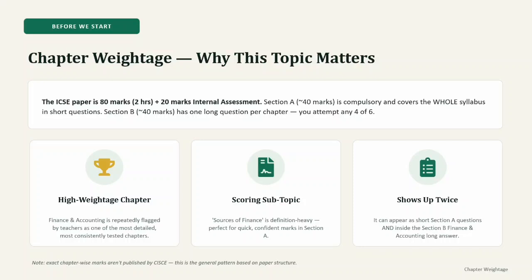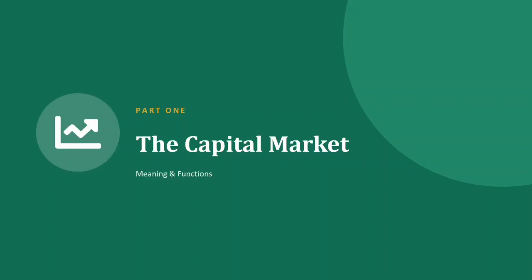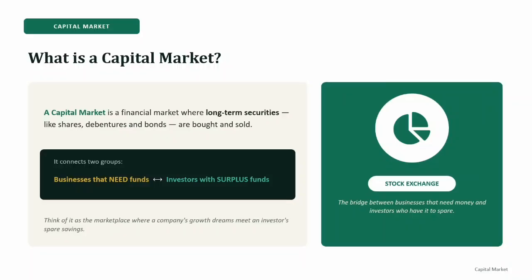So let's begin. First of all, what is a capital market? Now suppose a business wants money for expansion, and on the other hand, some people have surplus savings and want to invest their money. The capital market connects these two. Businesses need funds, investors have surplus funds, and the capital market brings them together.